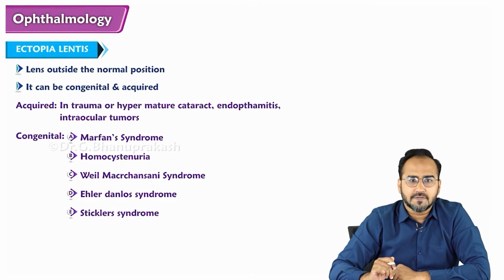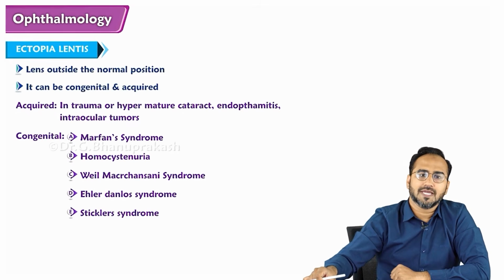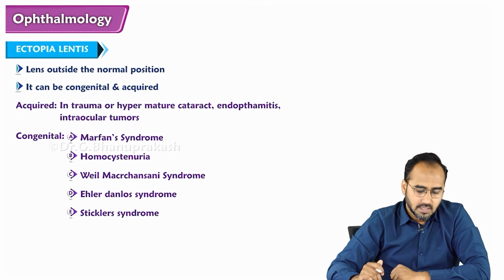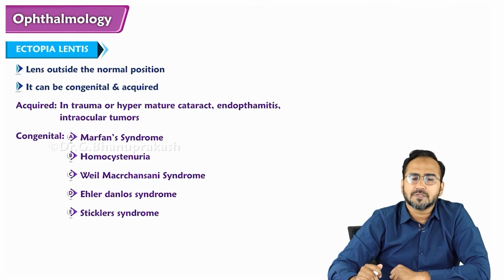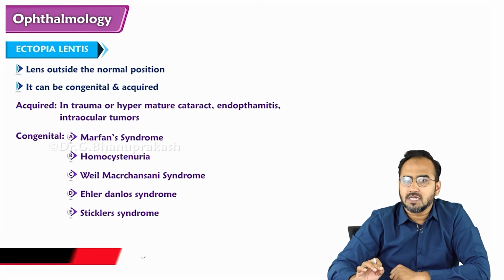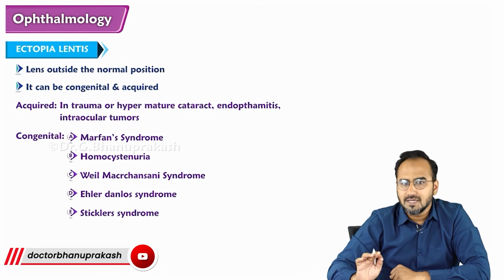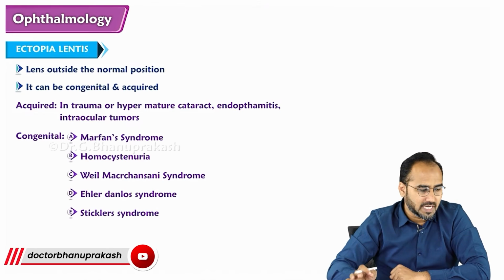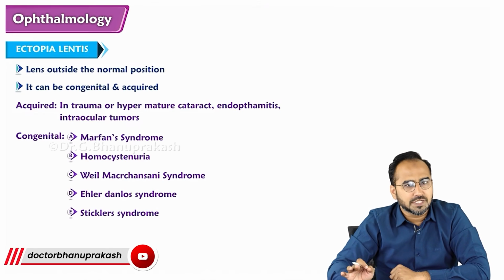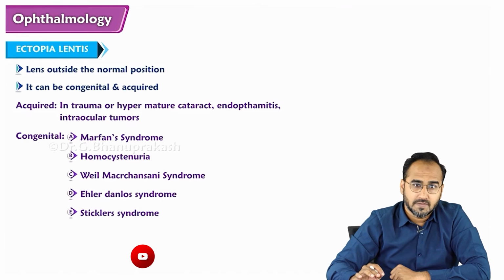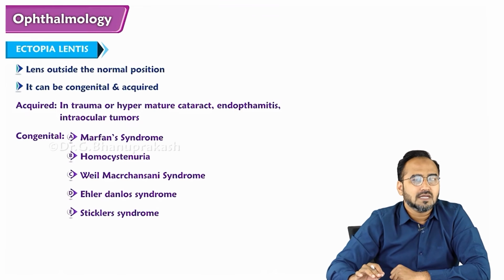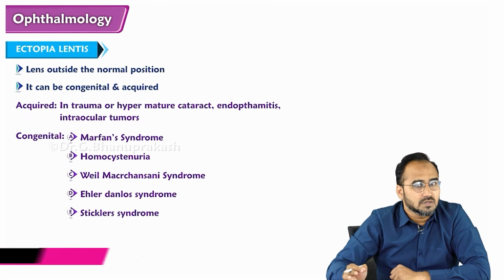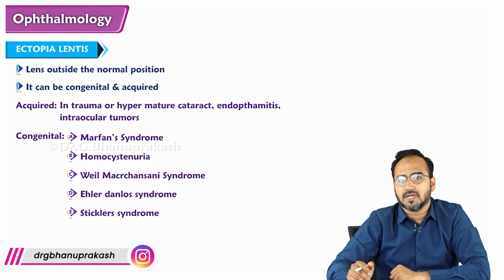Let us start with this topic of Ectopia Lentis. Okay guys, what is Ectopia Lentis? What is meant by Ectopia? Ectopia means outside. Outside the normal position is called ectopia. You might have heard about ectopic pregnancy. Pregnancy occurring other than in the uterus is called ectopic pregnancy.